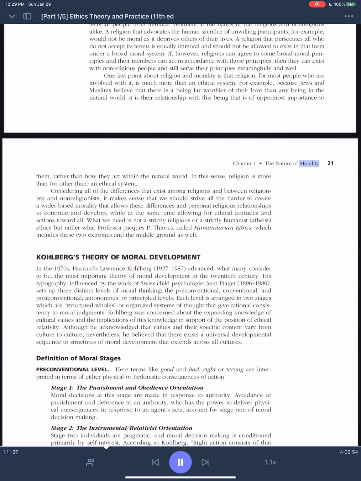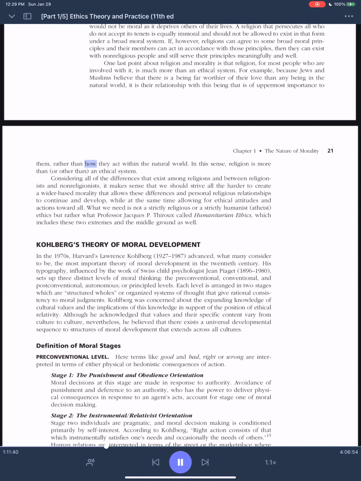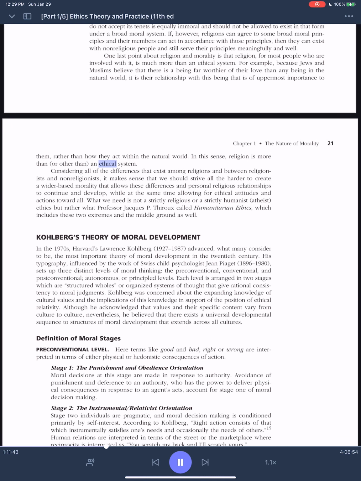rather than how they act within the natural world. In this sense, religion is more than, or other than, an ethical system.